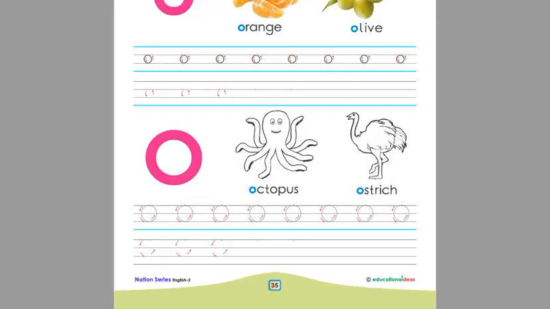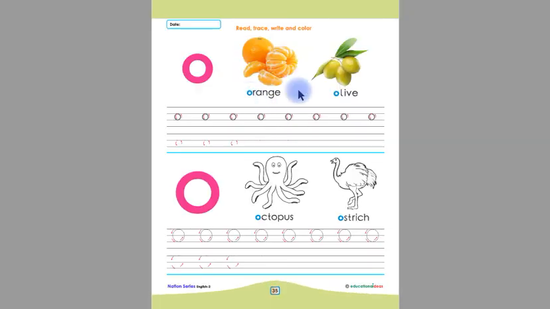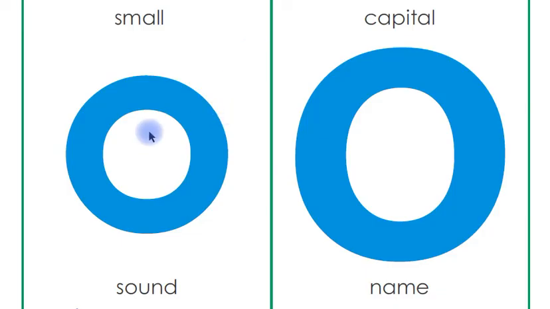This was our page number 35 children. This is orange, olive, octopus, ostrich and the beginning sound of all these things is O. Look at this children, this is letter O in small shape and this is letter O in capital shape and the sound of letter O is O.